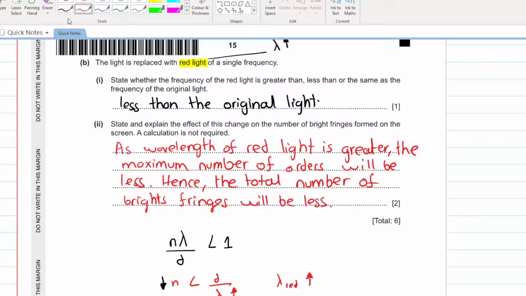And also, you might be wondering, sir, ये order क्या है? Maximum number of order क्या है? This is just the maximum number of bright fringes on one side, top or bottom. Is this entire question clear? Should we move forward? Yes or no?